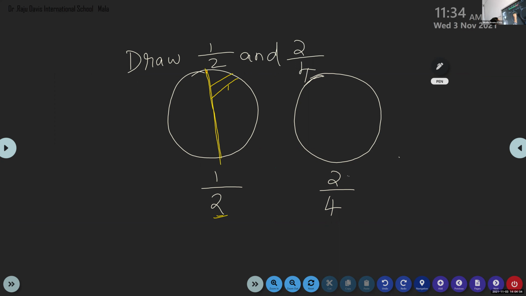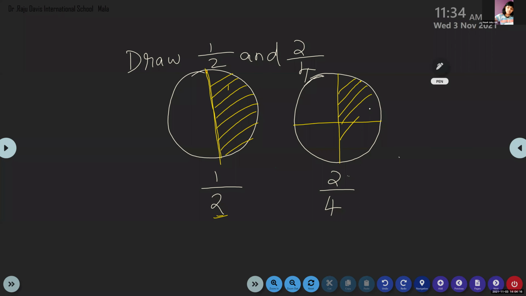So here, children, you can see that this is 1 by 2. Here it is 2 by 4. Again, they represent the same amount. Look at the picture here, 1 by 2 and 2 by 4 are equivalent.